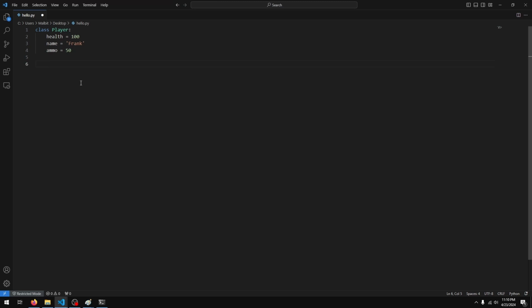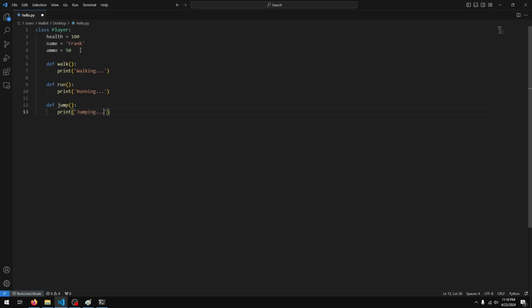And let's give it some behaviors. So I'll say def walk, and for simplicity I'll just print walking. For our run function, print running. Def jump, print jumping.